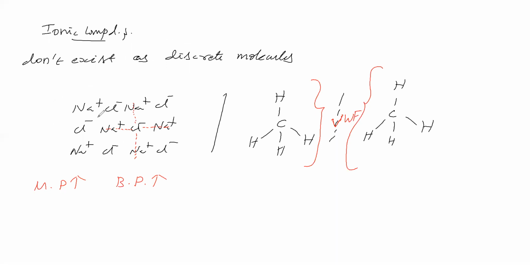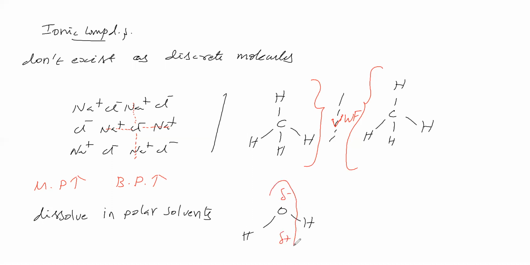Next, we'll see that ionic compounds dissolve in polar solvents. Why? Because, taking water as an example, water is a polar solvent. It exists as a dipolar species: oxygen is partial negative and hydrogen is partial positive. Therefore, it is a dipole. This will attract ionic compounds.